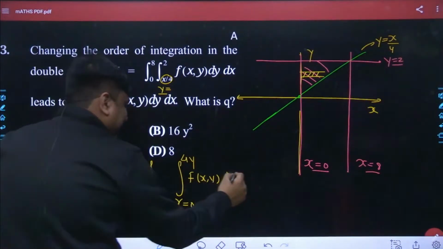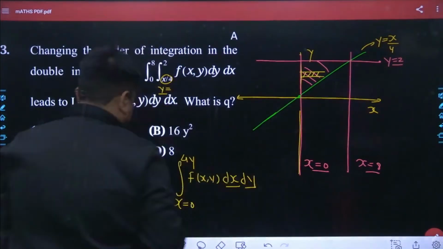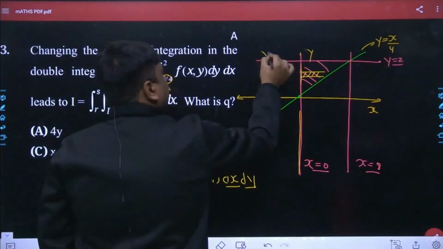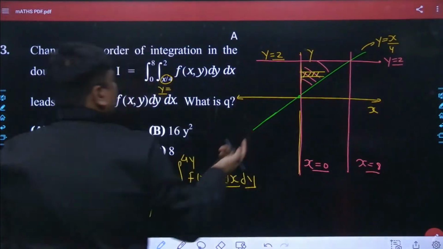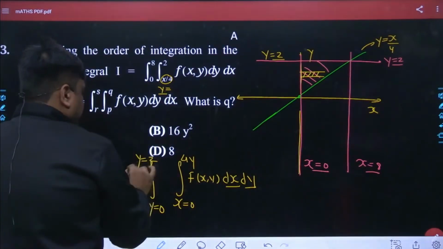And as far as the limits of y is being concerned, you yourself would be able to understand, this has been y is equals to 0, and you can take its upper limit, and what it has been, y is equals to, probably it was 2, no? How much it is? Y is equals to 2.